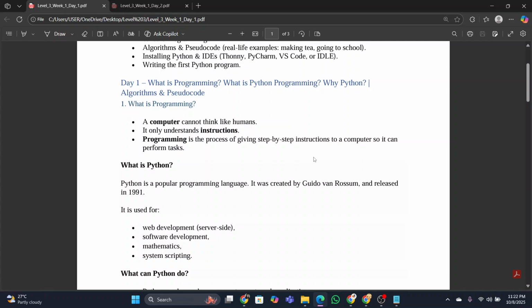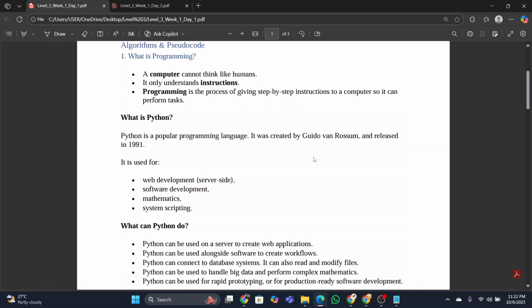So if we don't give the instructions sequentially, properly to the computer, will it be able to do our work? No, obviously not, right? So programming is the process of giving step-by-step instructions to a computer so it can perform tasks.